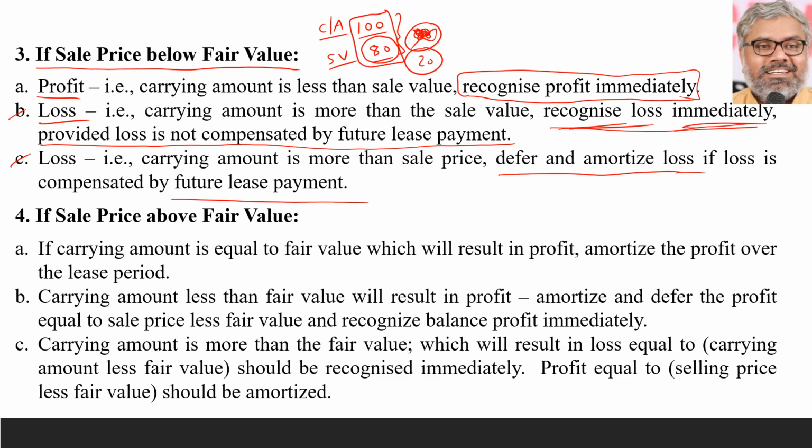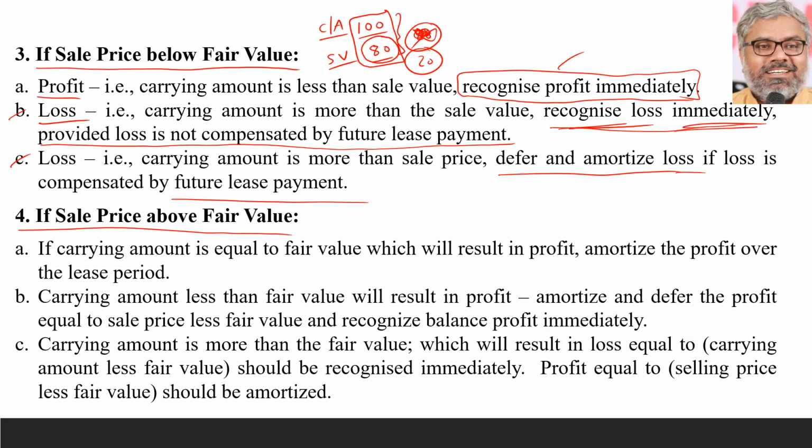If sale price is below the fair value. If the sale price is below the fair value, then the profit has to be recognized immediately. Loss has to be recognized immediately only if the loss is not compensated by future lease payments. Simple. Otherwise, the loss has to be amortized over a period of time. Now the main thing comes, that is sale price above fair value.